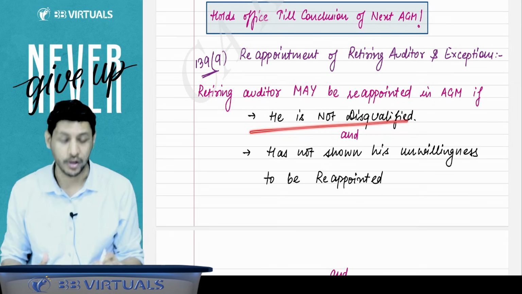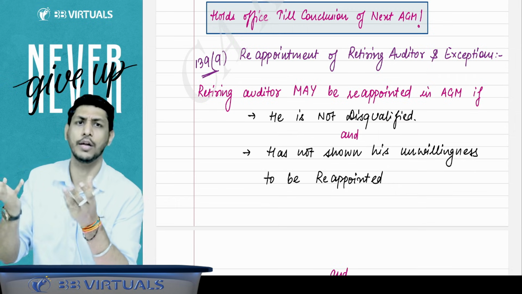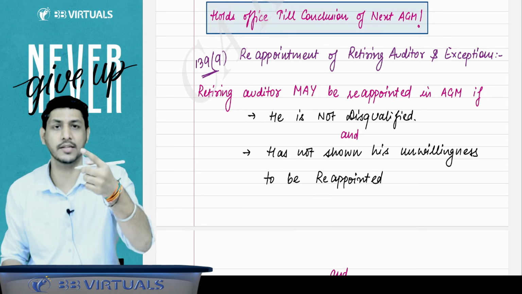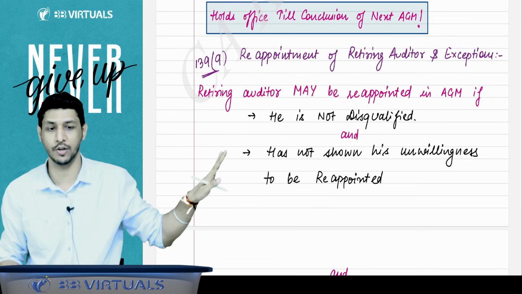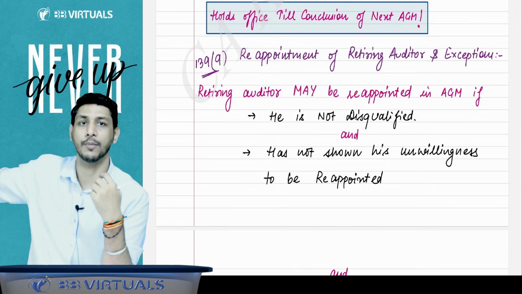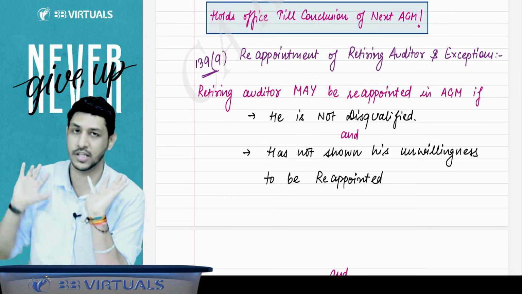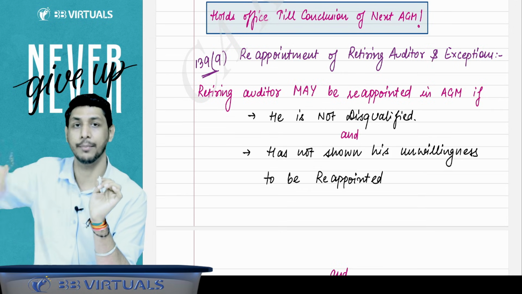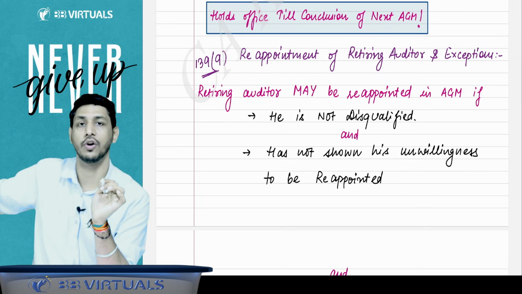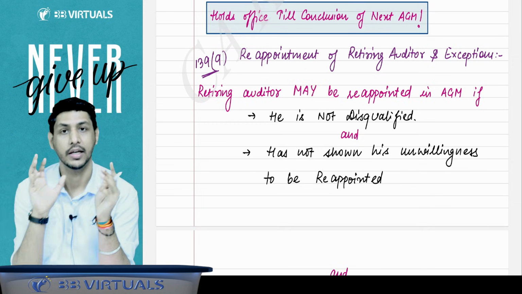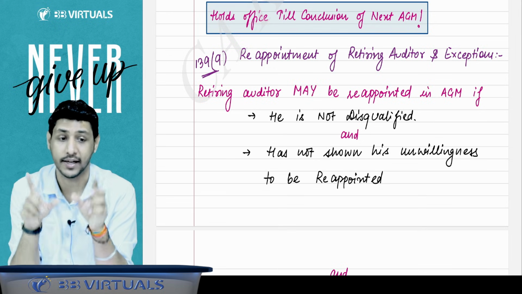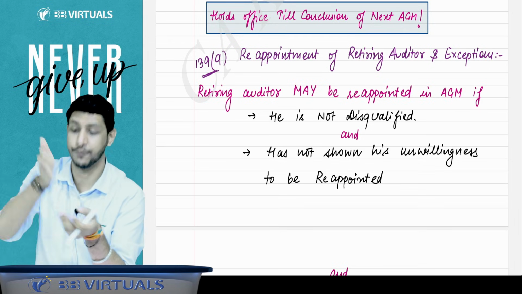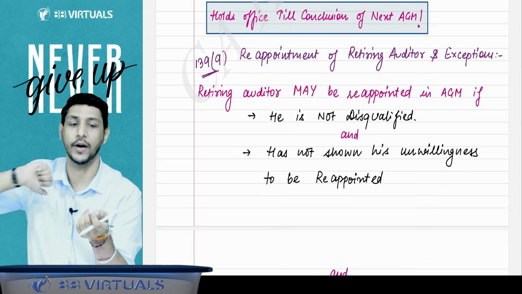First, if he is disqualified, we will not reappoint that same auditor. Sir, you are writing something else, you are speaking something else. You just listen to me, I'll explain whatever is written over here. If I was the auditor appointed in some company and on that company rotation provision is not applicable, and now my 5-year tenure is over, will I be reappointed there or not? Yes, I'll be reappointed. But if I am disqualified, I'll not be reappointed. Again my disqualifications will be checked.